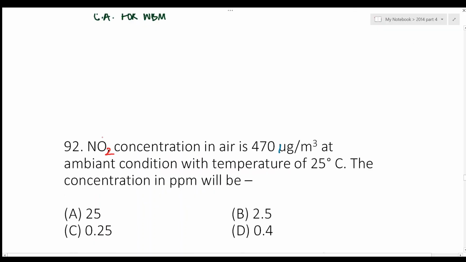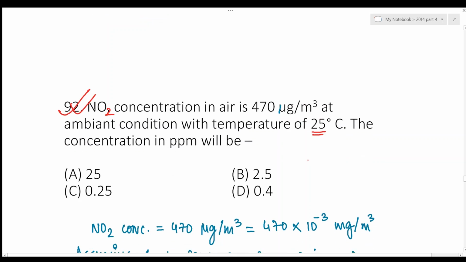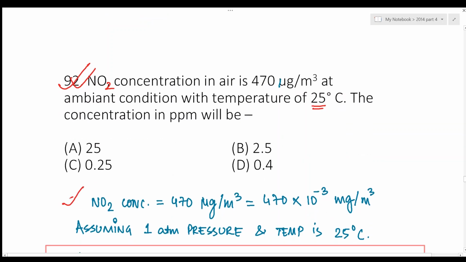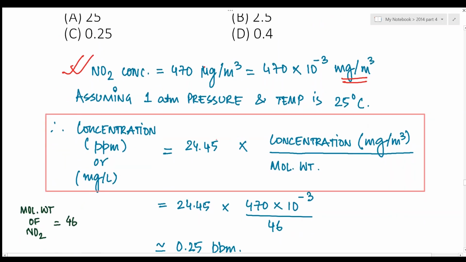Next question: NO2 concentration in air is 470 microgram per meter cube at ambient condition with temperature of 25 degrees centigrade. The concentration in ppm will be. Now the NO2 concentration is given. We just need to convert it into milligram per meter cube. Now assuming 1 atmospheric pressure and temperature 25 degrees, the concentration in ppm is given by 24.45 into the concentration in milligram per meter cube, very important, divided by the molecular weight.